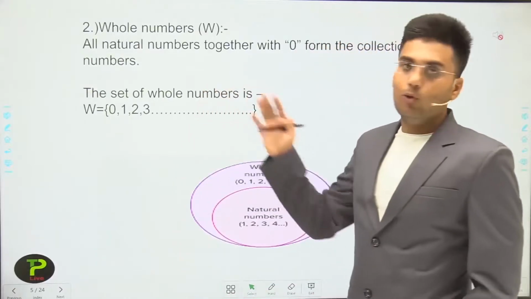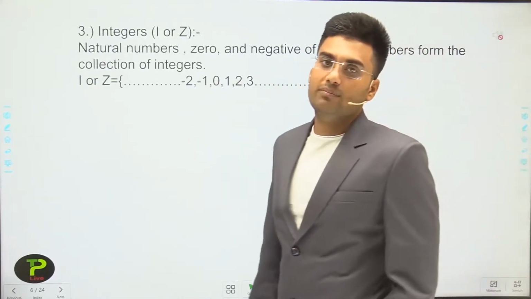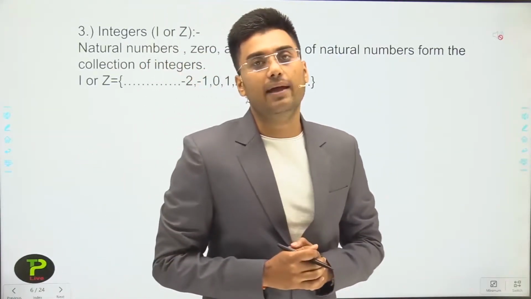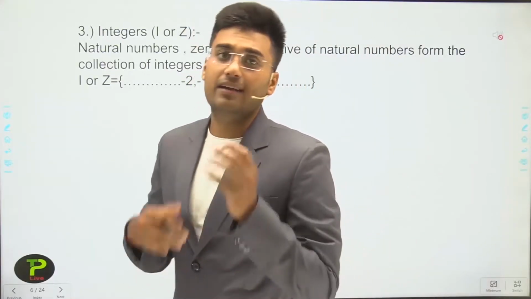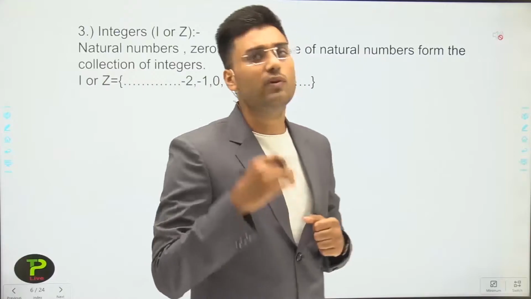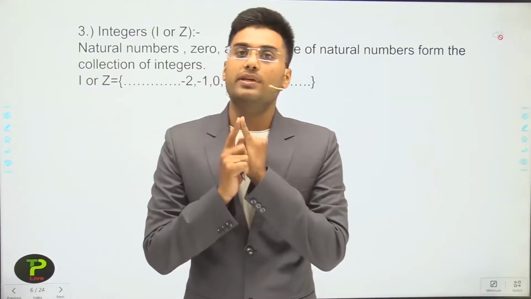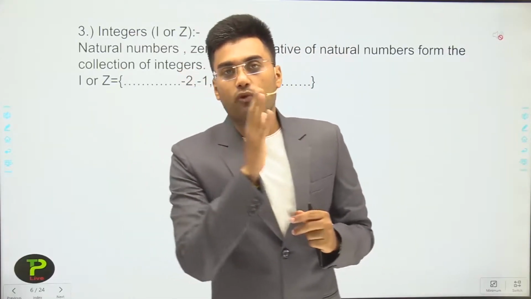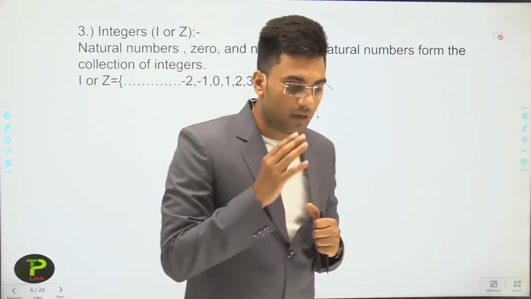After the whole numbers, let's discuss the third type of number, that is, integers. Integers are represented by I or Z; sometimes it is I and sometimes it is Z. We discussed that the first type is the natural number, then the whole number, for which we add 0 to the natural numbers.